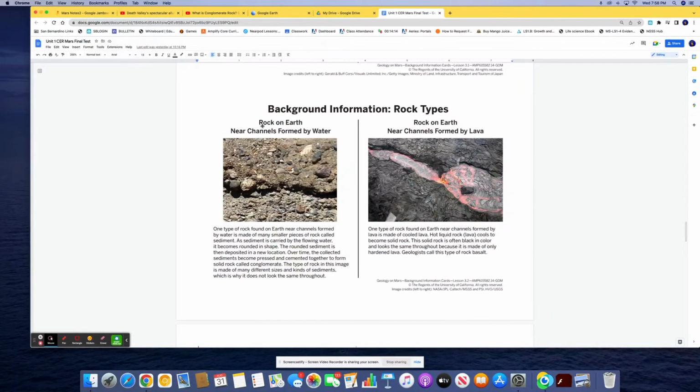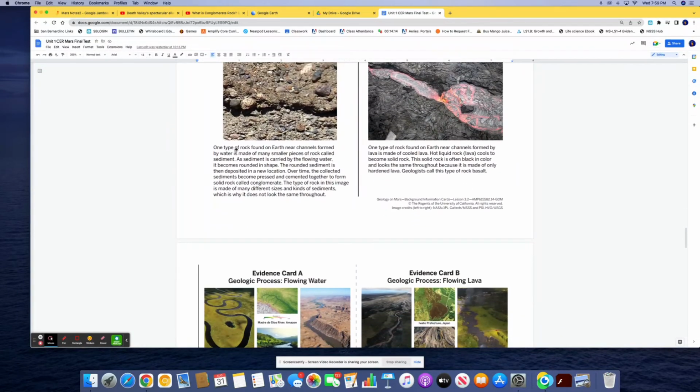All right, so rock on Earth near channels formed by water. One type of rock found on Earth near channels formed by water is made of many small pieces of rock called sediment. As sediment is carried by the flowing water, it becomes rounded in shape.